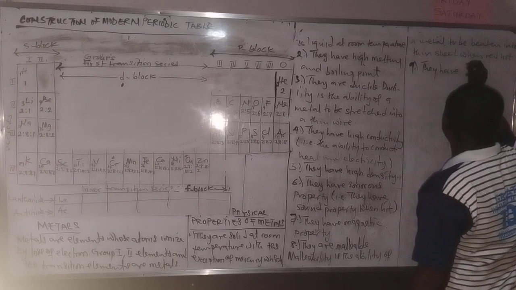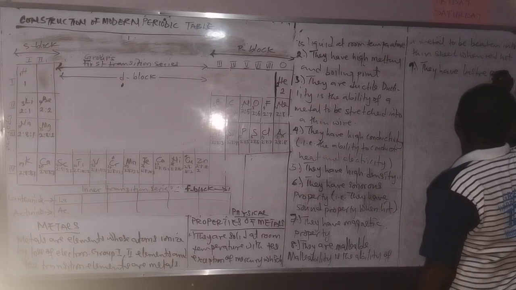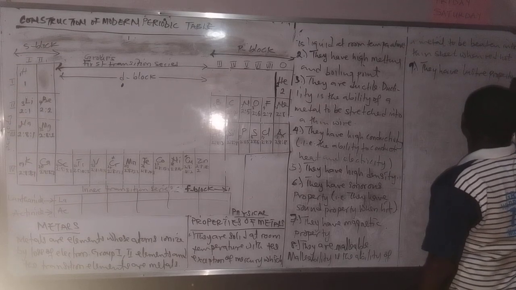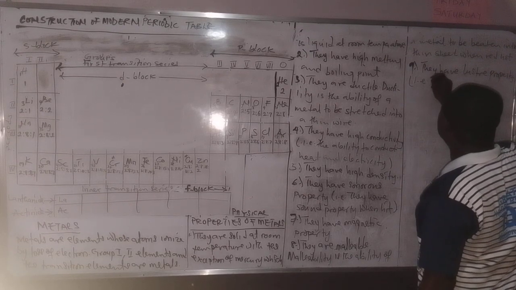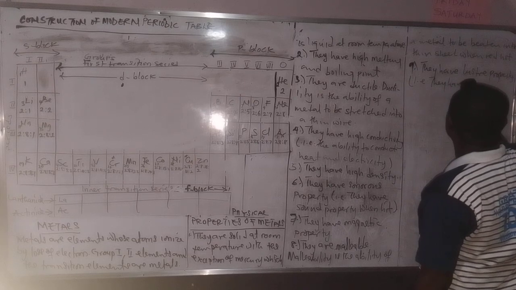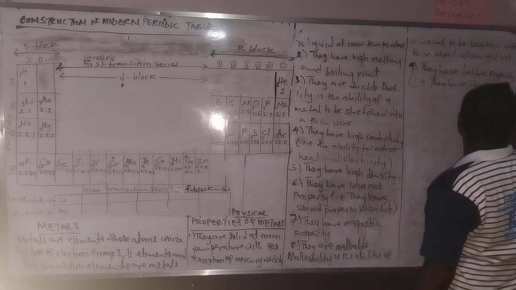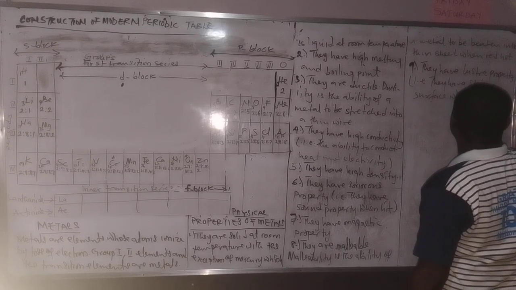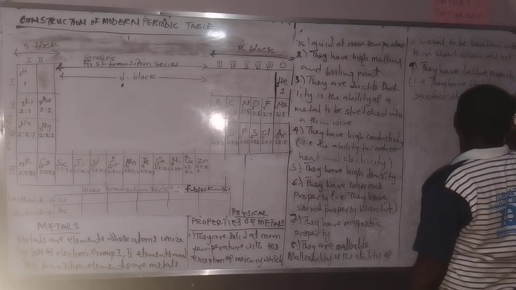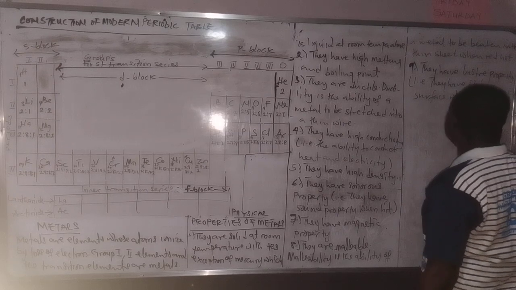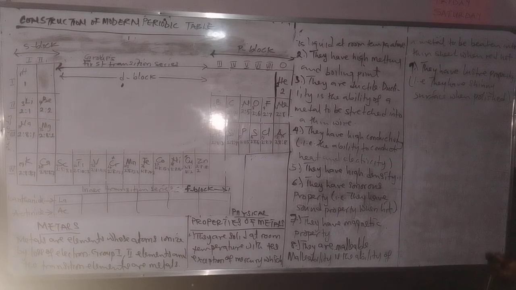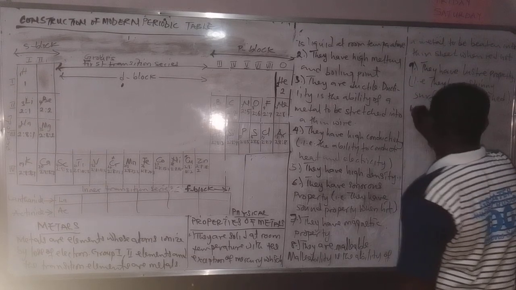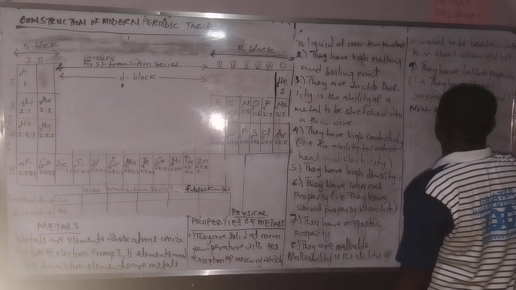Another one is that they have luster property. What does that mean? They have a shiny surface when polished. When you polish it, it gives you a shiny surface. So that is that. Now let's look at non-metals.